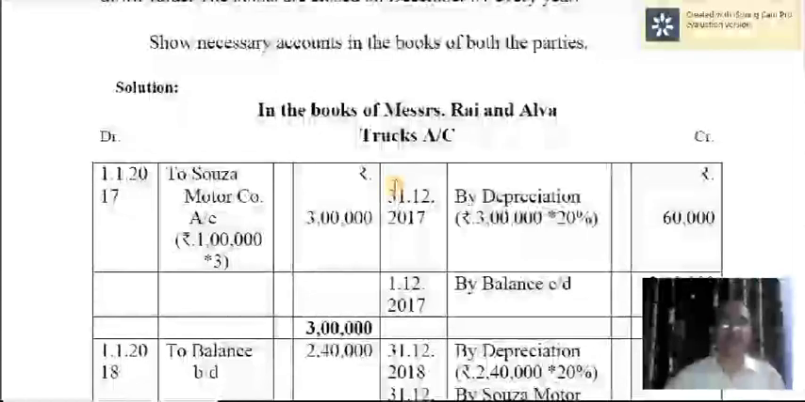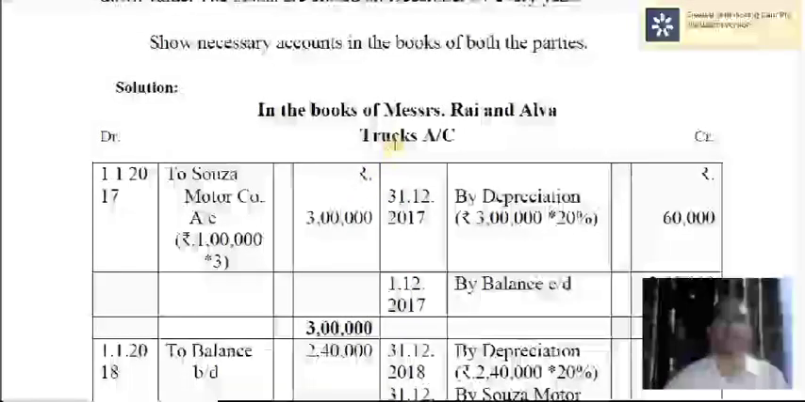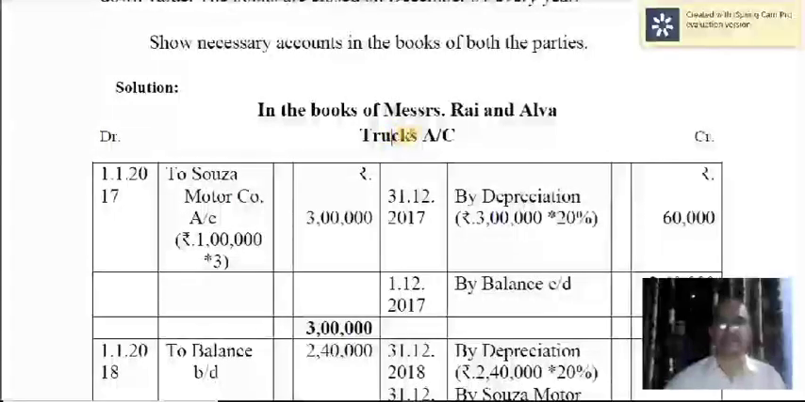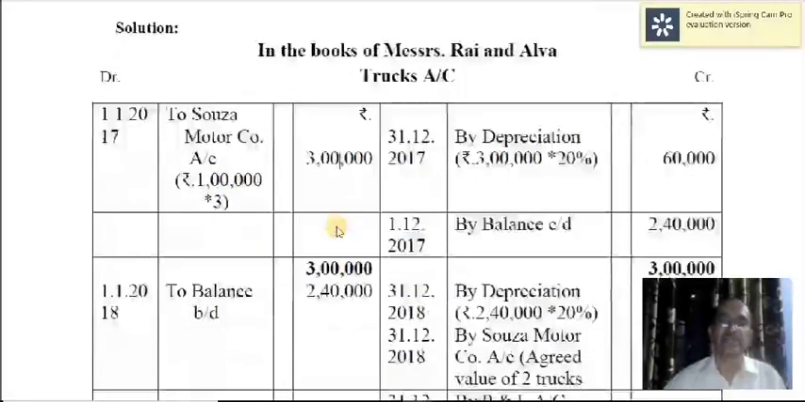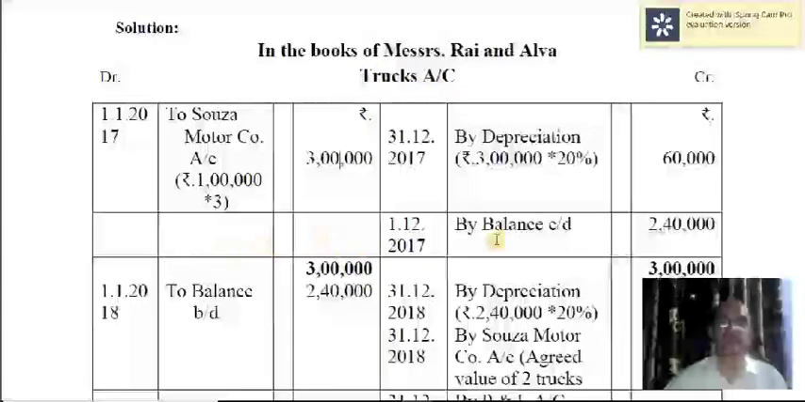The first entry is asset account debtor to hire seller's account or hire vendor's account. The asset is the truck here, so truck's account debtor, and the hire vendor's Souza Motor Company account. Here you have to record the cash price of the asset, 1 lakh into 3, so that comes to 3 lakh. The next one is actually for making the down payment, we'll take up Souza Motors account later on.